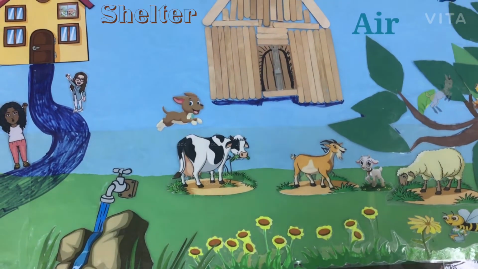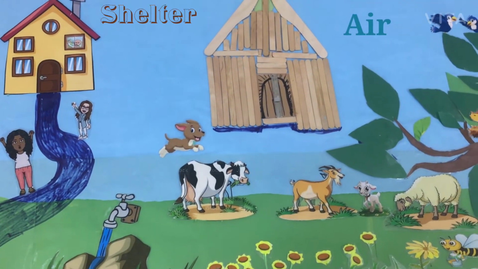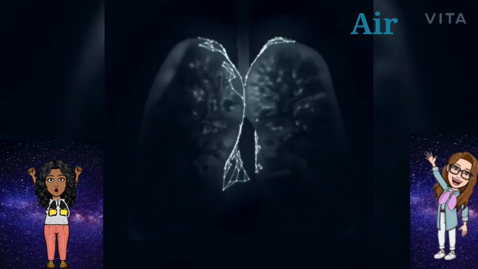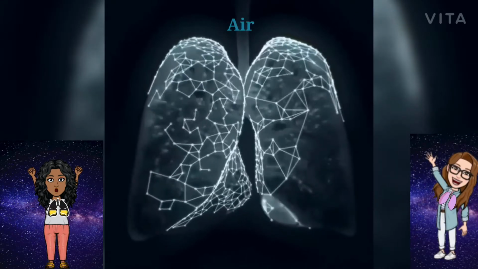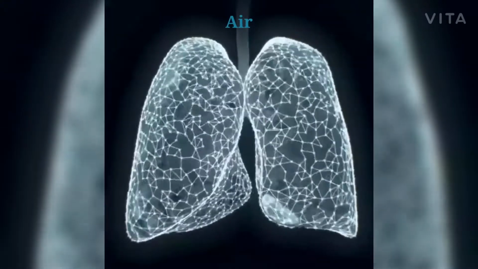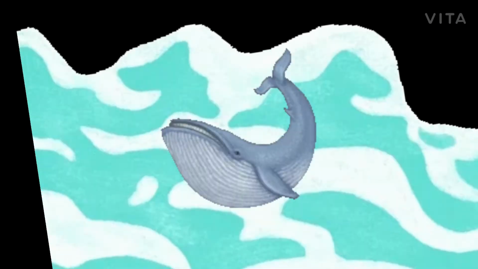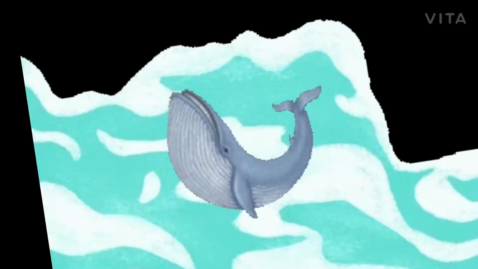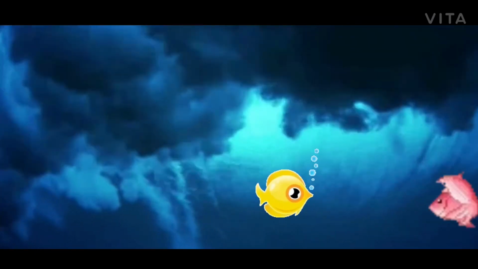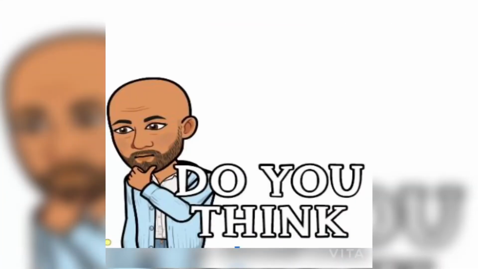Land animals use their lungs to breathe in oxygen, like us. Some water animals like whales have lungs. They breathe air. Fish do not have lungs. How do they breathe? Yes, they use gills to get oxygen.